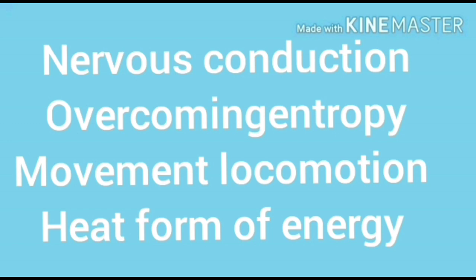Movement and locomotion. Movement means a particular organ is moving from one point to another point, but locomotion is displacement of animals, moving from one place to another place for the sake of food, water, mating, and so on. Then also heat form of energy. Every animal and plant has various life processes. To do the various life processes, different types of enzymes are required. The enzymes are activated in the presence of energy, that is heat form of energy. So the various activities take place with the help of respiration.